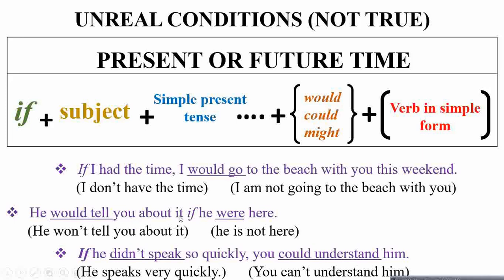He would tell you about it if he were here. But he is not here, so he will not be able to tell you about it. So that's how you will infer that now you have would, which is an auxiliary modal. After this you have to mention the simple verb form, and in the same way, after if, the verb were